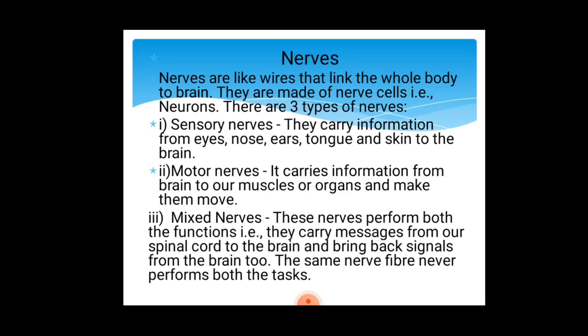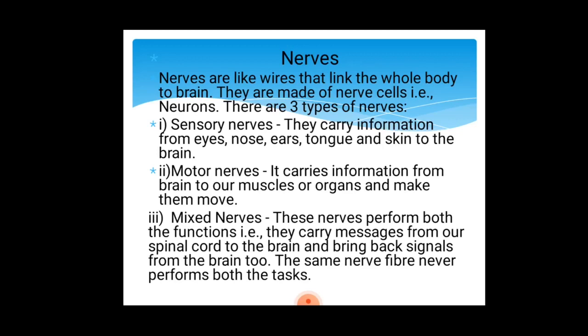What are sensory nerves? As the name indicates, the nerves that are connected to sense organs are known as sensory nerves, and they carry information from all 5 sense organs that we have: eyes, nose, ears, tongue and skin. Now motor nerves carry information from the brain to our muscles or organs and make them move. That is, after receiving information from sense organs, sensory nerves send it to the brain, and from the brain, motor nerves order our muscles to act accordingly.